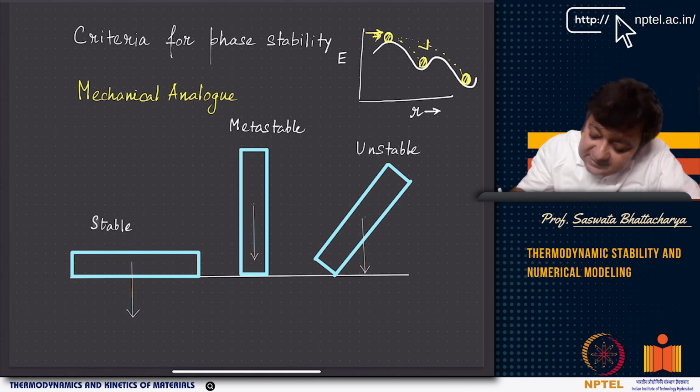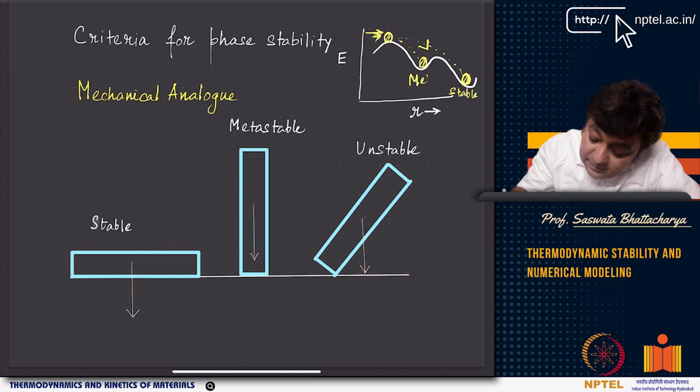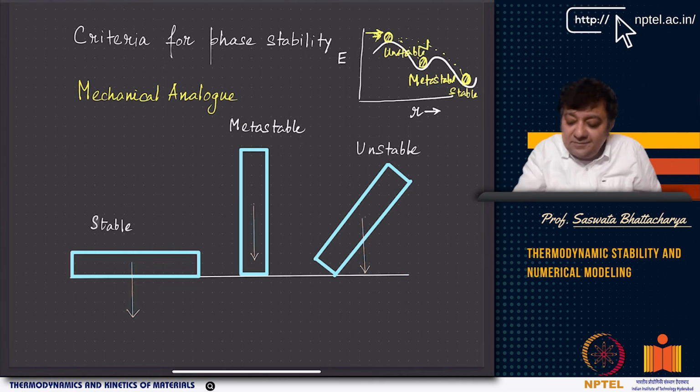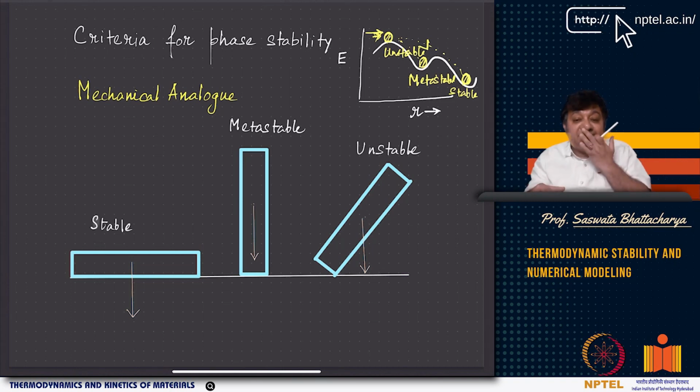Now, as you can see, this is the stable equilibrium. This is the metastable equilibrium. And this is the unstable portion. Right? So you have stable, metastable and unstable. So if I want to apply this mechanical analog or this energy surface, how do I basically understand it in terms of phase stability? In terms of phase stability is what we will discuss now.